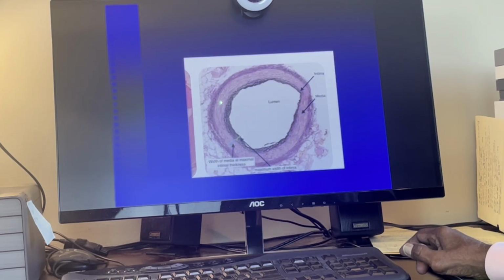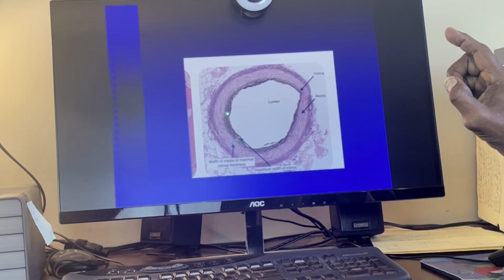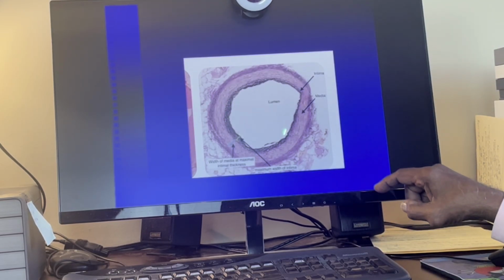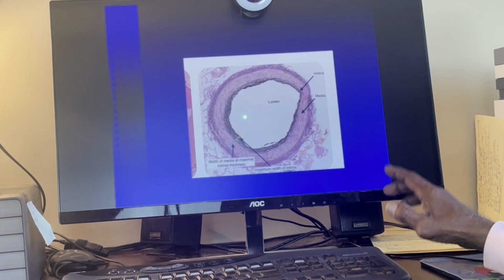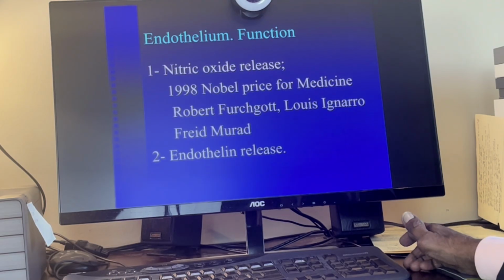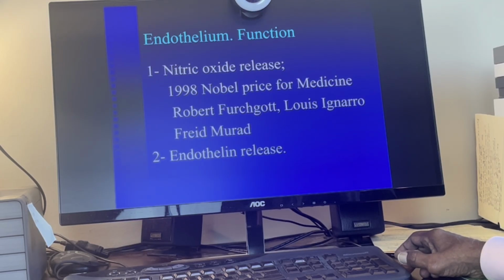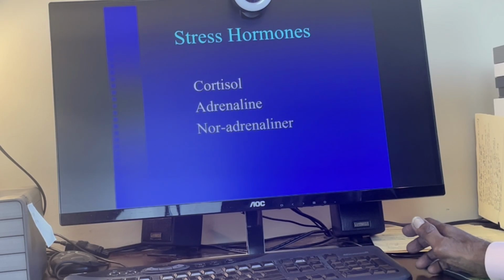This is the intima and media. This is the adventitia. This endothelium is capable of liberating two substances. One is nitric oxide, which produces vasodilatation and prevents the entry of cholesterol into the intima. The other one is endothelin, which is a very potent vasoconstrictor agent.